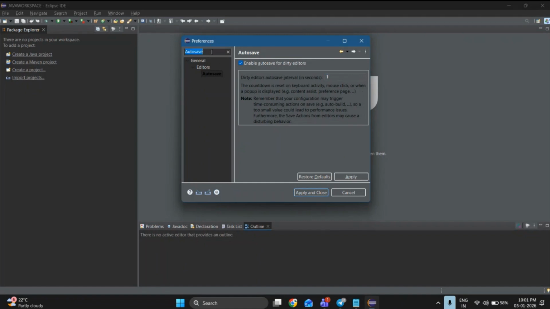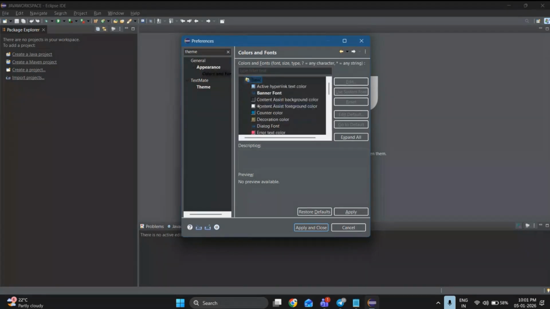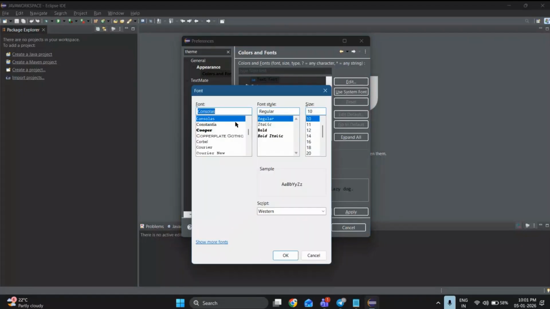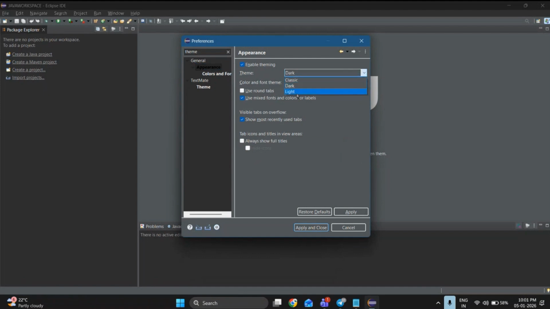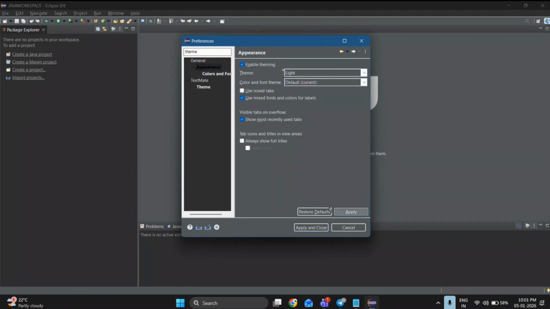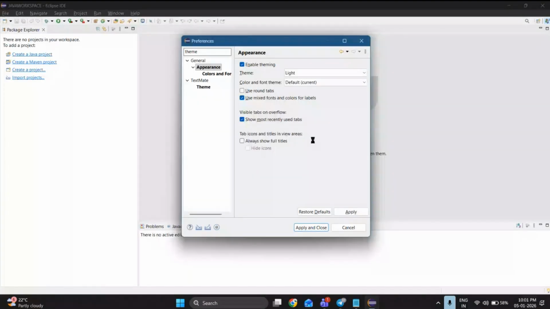So let me change my theme before going on. Let me change the theme of the page, and my font style as well. Let me change my IDE from dark to light mode. So let me click on apply. Whenever you click on apply, you should restart your file.